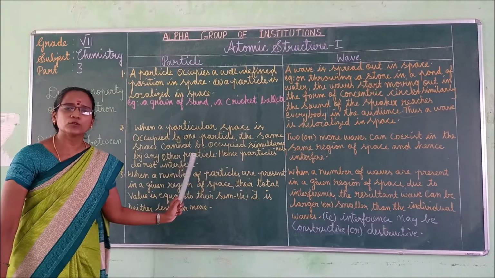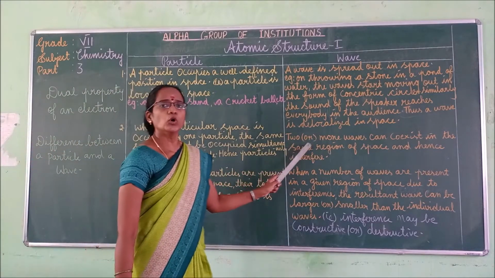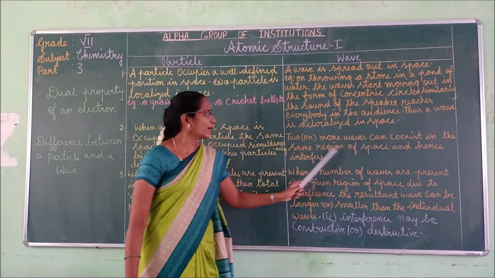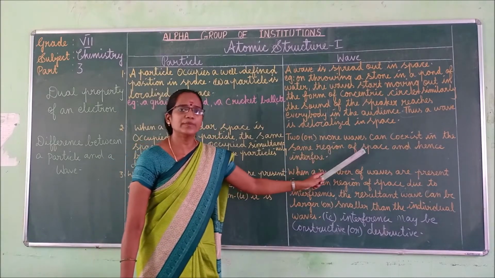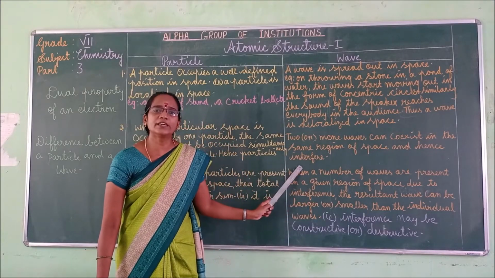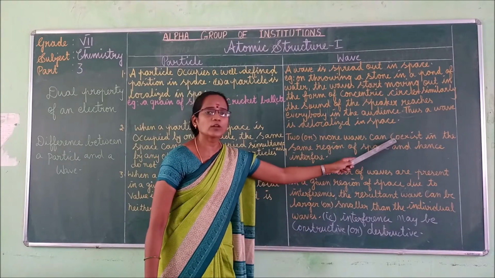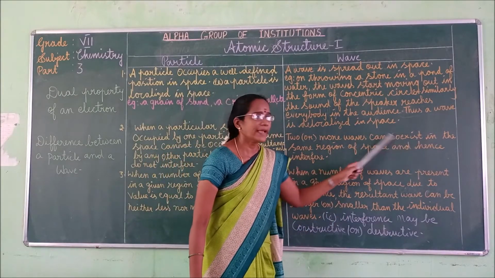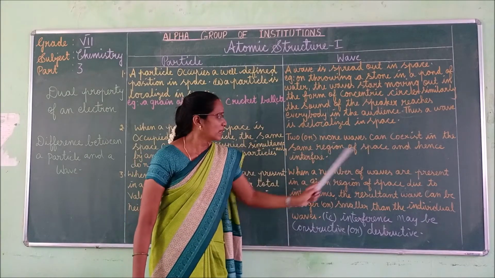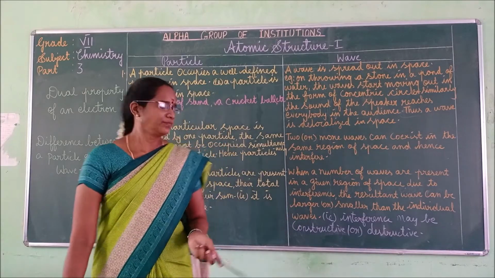Hence, particles do not interfere. Got it? Second one, two or more waves can coexist in the same region of space and hence interfere. Interfere means take part. Okay. Two or more waves can coexist. Coexist means exist at the same time in the same region of space and hence interfere. Interfere means take part, right?